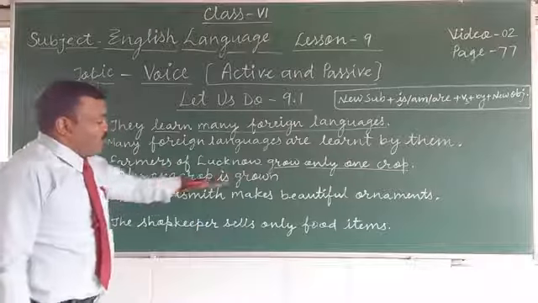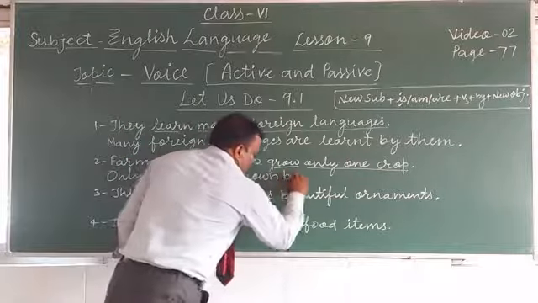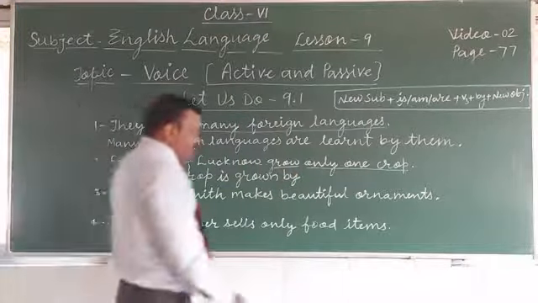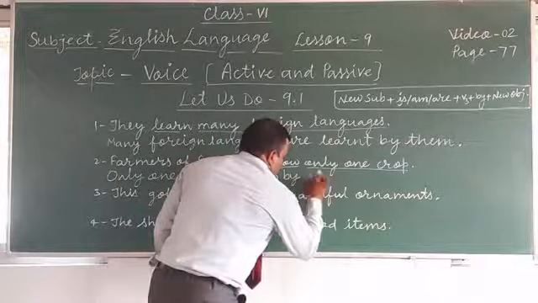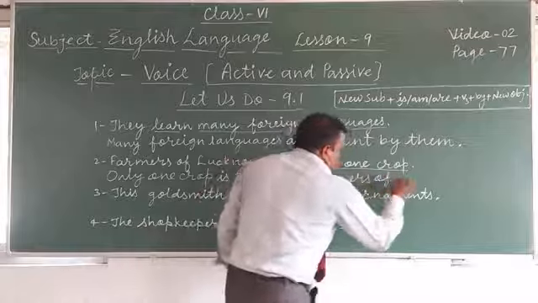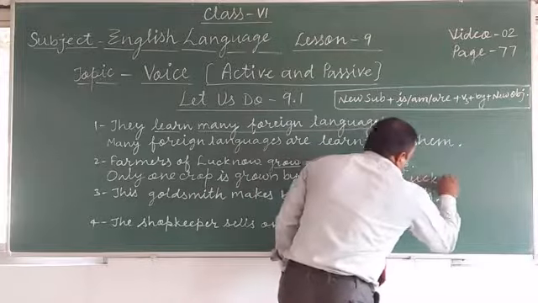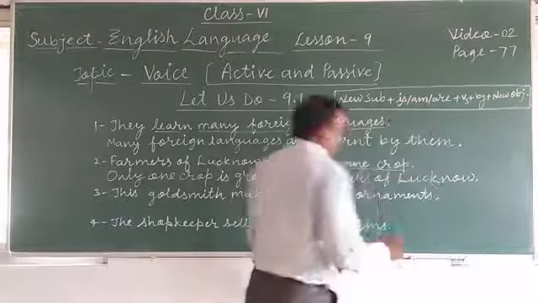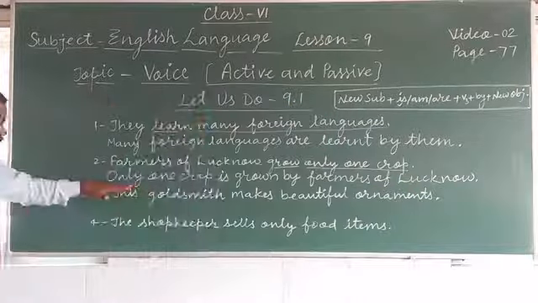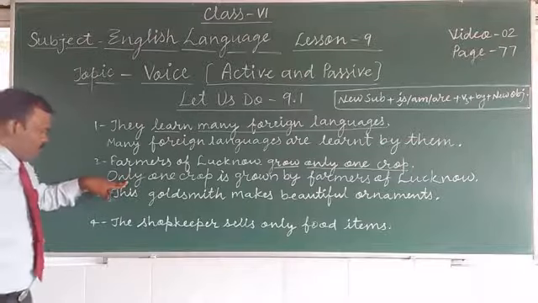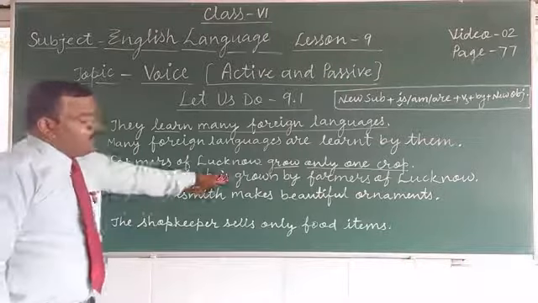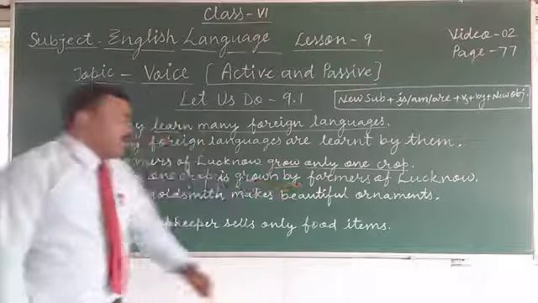So only one crop is grown by. By whom? By farmers of Lucknow, which will be the new object. Okay, this will be your passive voice: only one crop is grown by farmers of Lucknow.